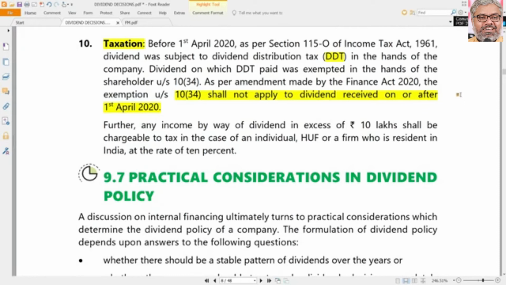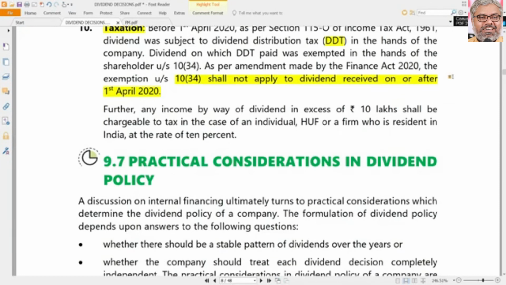It cannot say, irrespective of any of these things, I will declare dividends. Now, if the company wants to declare dividend according to this new rule, shareholders don't like it. Why? Because it is taxable for them. They say, no, keep it with you only. No problem, you invest in the better opportunities. That is the idea. Shareholders do not want that additional tax burden on them, because now it is taxable in their hands. They are usually reluctant to take dividends now. Earlier, companies were reluctant to distribute dividends because they had to pay dividend distribution tax. Now that reluctance has shifted from companies to shareholders. Reluctance is reluctance. Idea is the same.